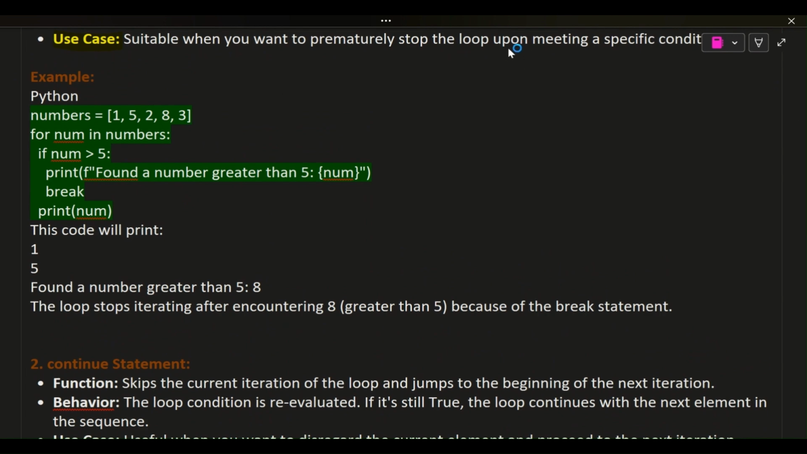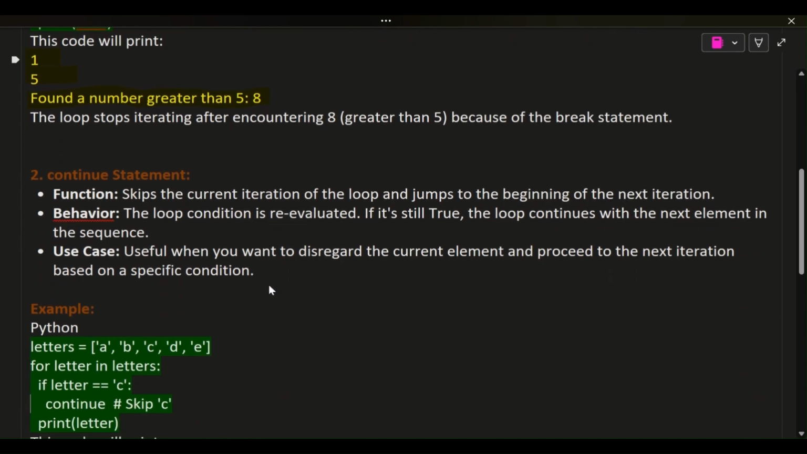Example: Python. numbers = [1, 5, 2, 8, 3]. for number in numbers: if number > 5: print(f"Found a number greater than 5: {number}"); break; print(number). This code will print 1, 5, 2, and then "Found a number greater than 5: 8". The loop stops iterating after encountering 8, which is greater than 5, because of the break statement.